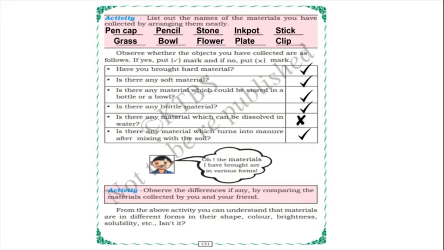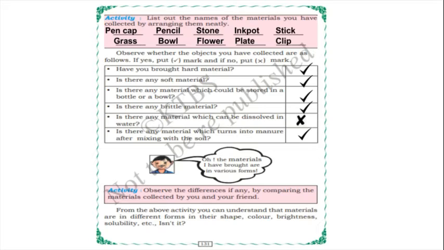Okay, yes. Activity: observe the differences, if any, by comparing the materials collected by you and your friend. You have made this list. Different types of matter are there. You can observe your friend's list.